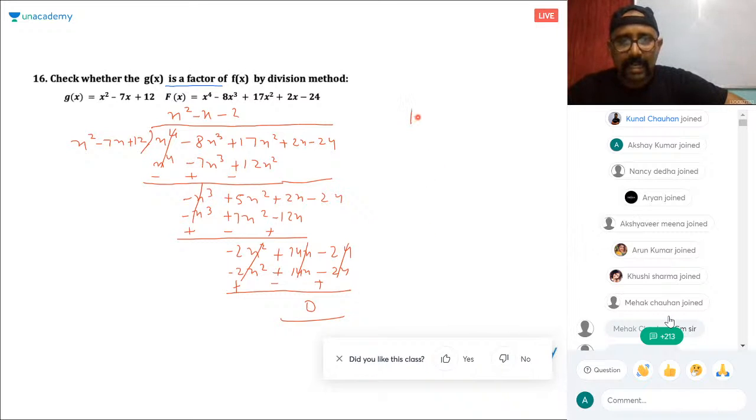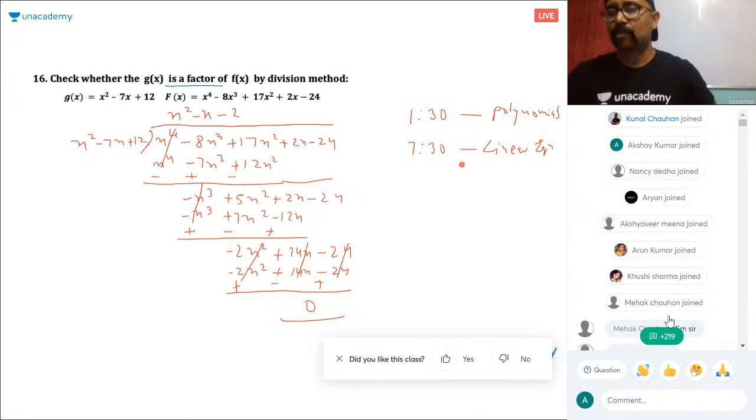So daily there are two classes, one at 1:30, the other at 7:30, right? At 1:30, I am doing polynomials, and today I am doing optional exercise 2.4 of polynomials. And at 7:30, I am doing linear equations in two variables, where I am doing the elimination method. So there are two chapters going on. I will be doing all these things in detail. And from tomorrow, I am starting statistics at this timing, 1:30. No, 7:30 p.m. dear, not morning, 7:30 p.m. This is afternoon, 7:30 p.m.